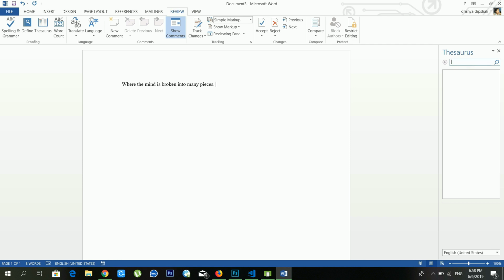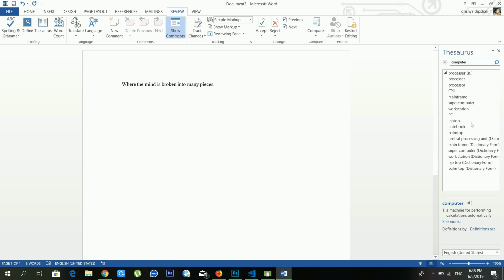So if I want to search computer, just wait for a moment, it will show me. You just have to press enter. Now see, there are lots of options available related to the computer: processor, CPU, mainframe, supercomputer, workstation, and lots more. So it's also one of the useful options.